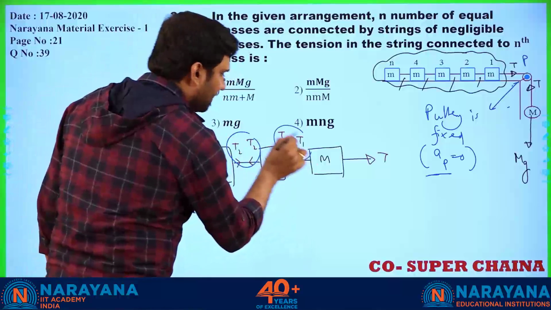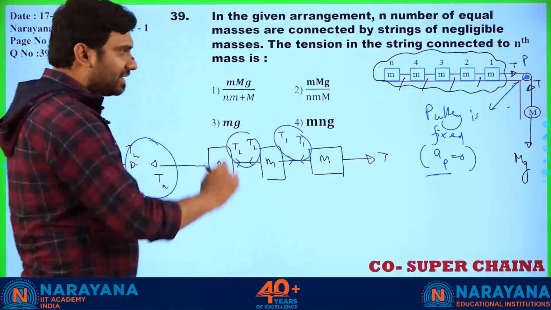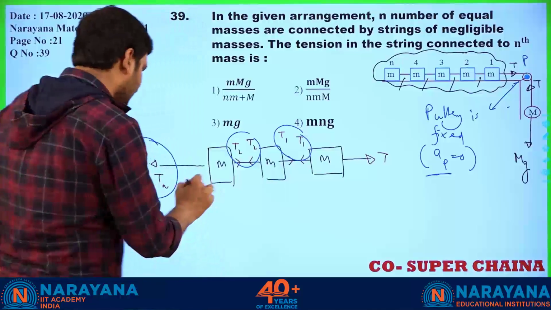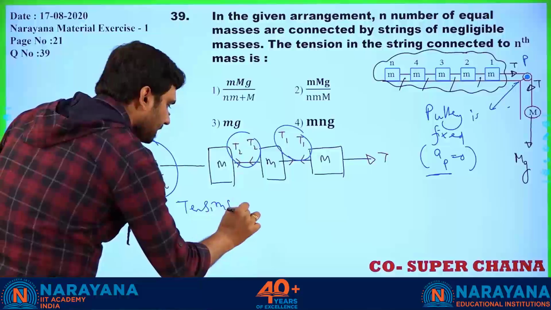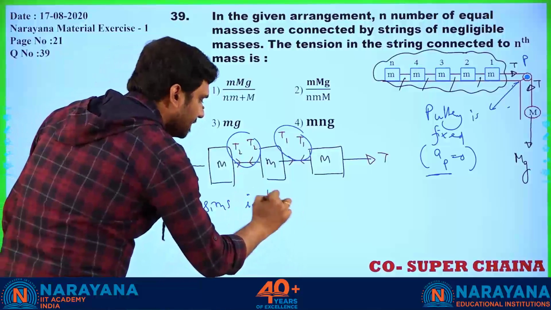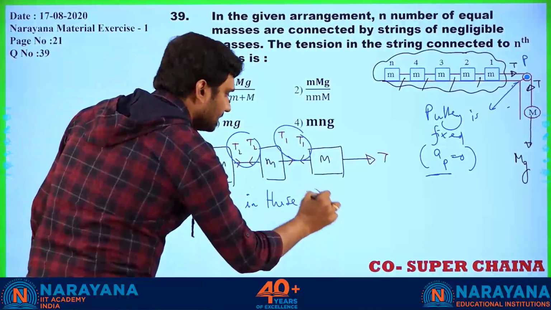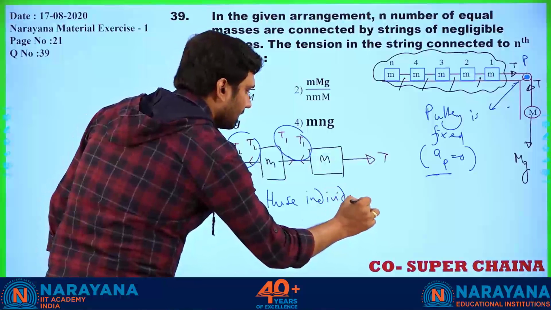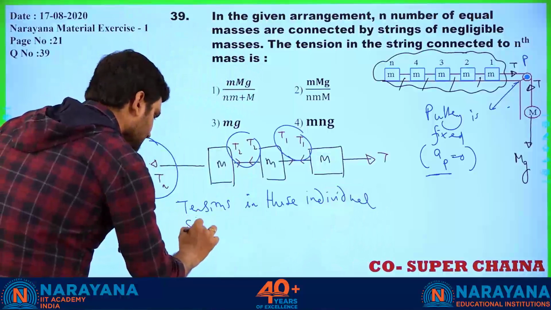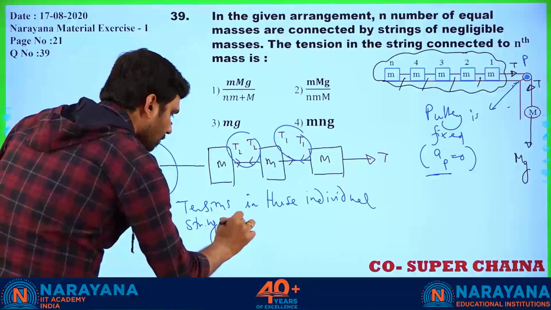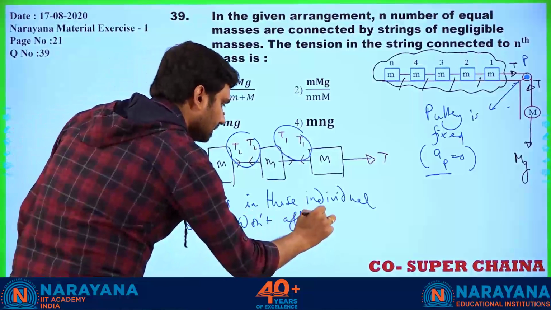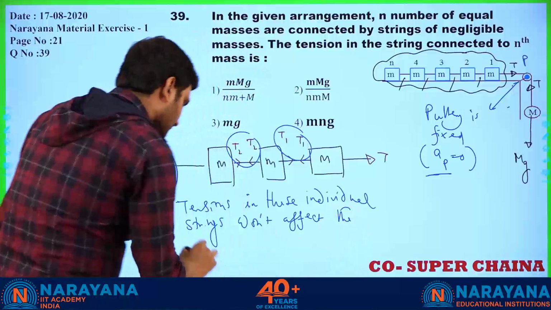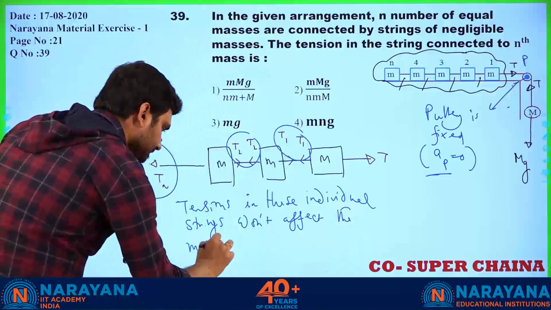Yes. Is it making a pair? Yes. So individual tensions will not play any role. Right? Tensions in these individual strings won't affect the motion of the system.